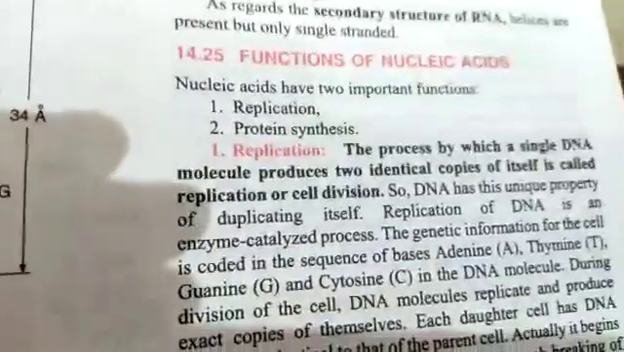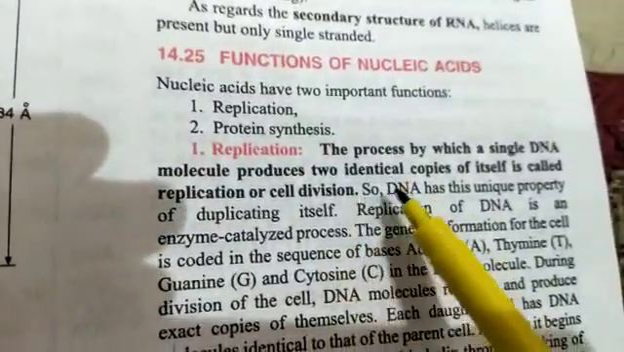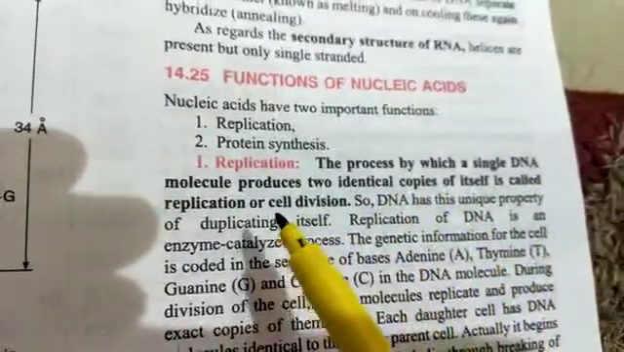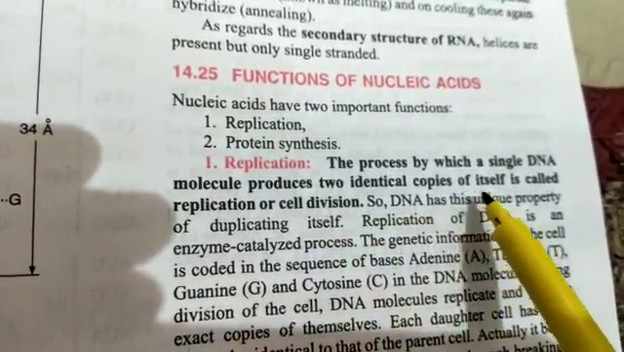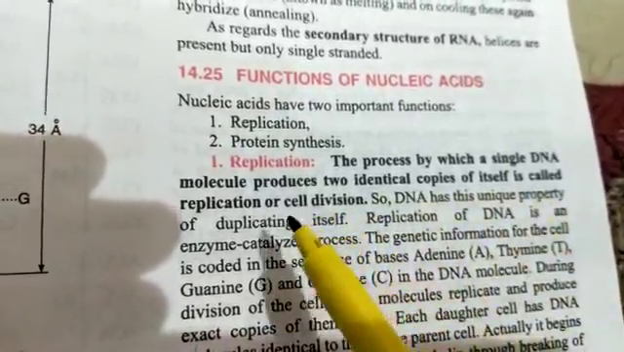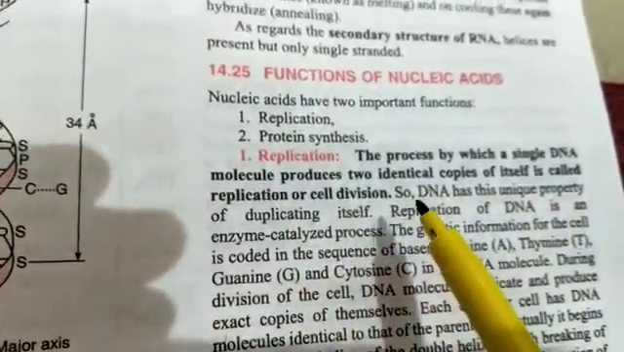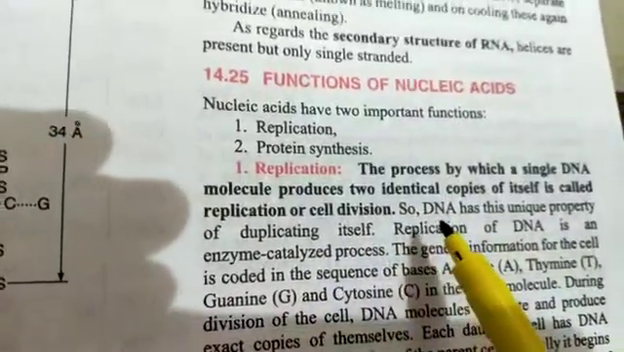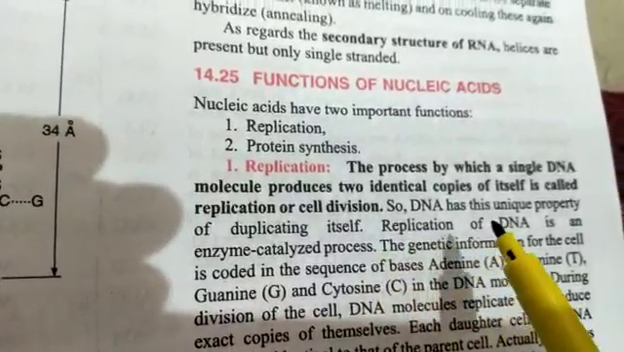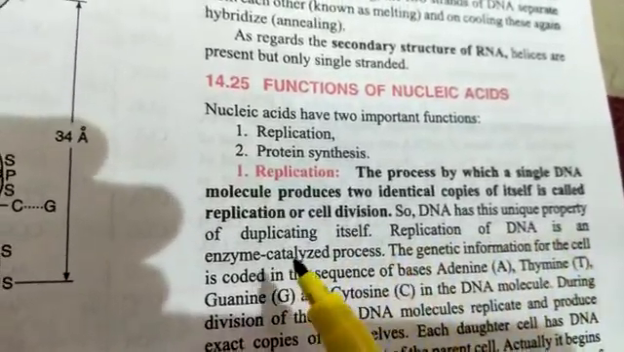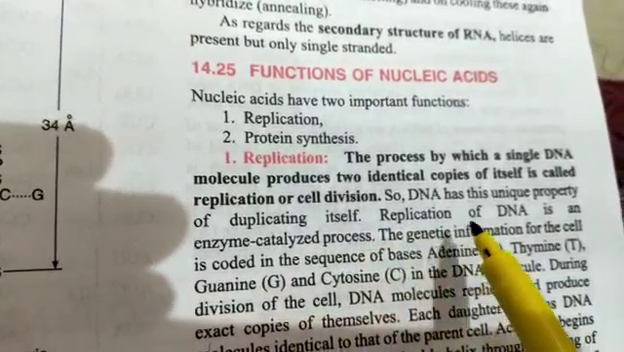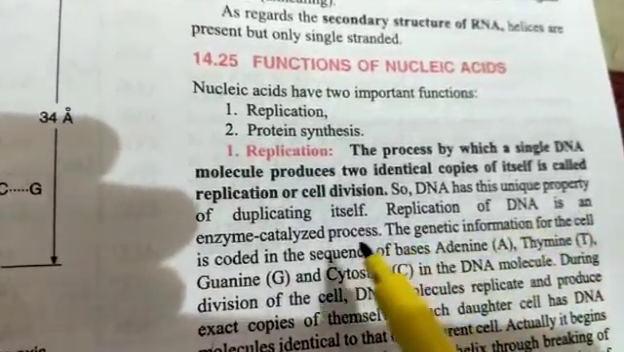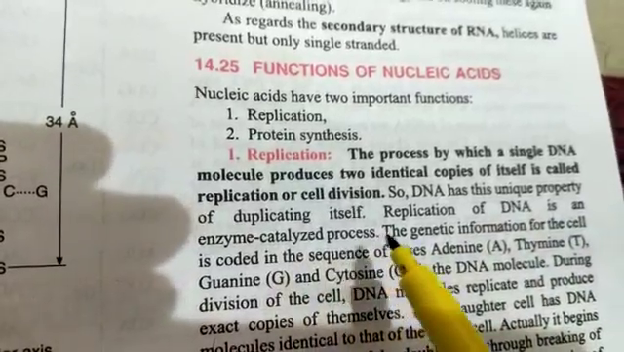Replication is the process by which a single DNA molecule produces two identical copies of itself, also called cell division. So DNA has this unique property of duplication. Replication of DNA is an enzyme catalyzed process.